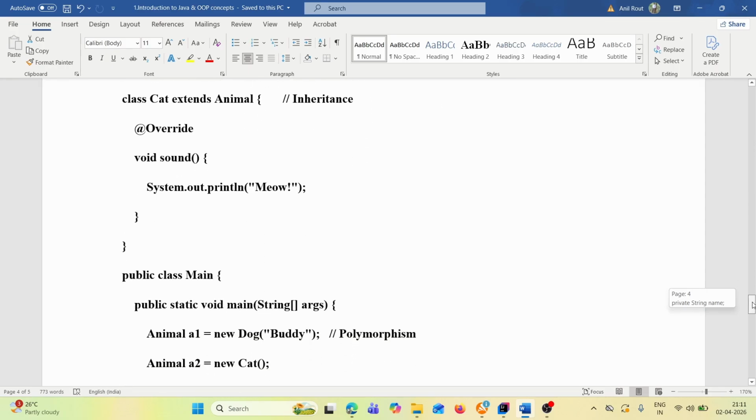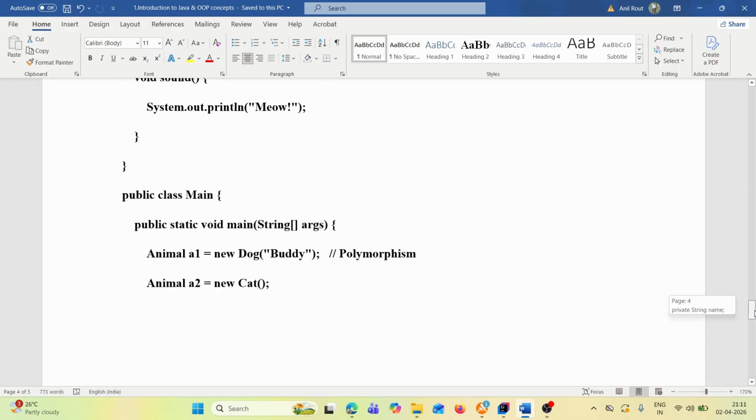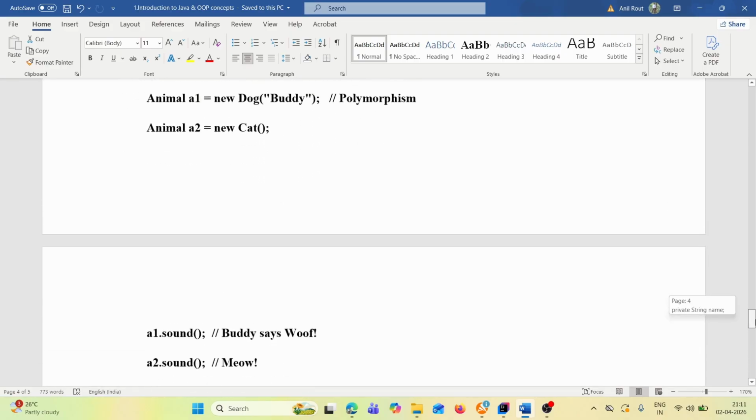Then there is a cat class. So class Cat extends Animal. Again, it is inheritance, and the cat class will basically override the Animal class sound method. So void sound, System.out.println("mew"). Then let's come to the main class.